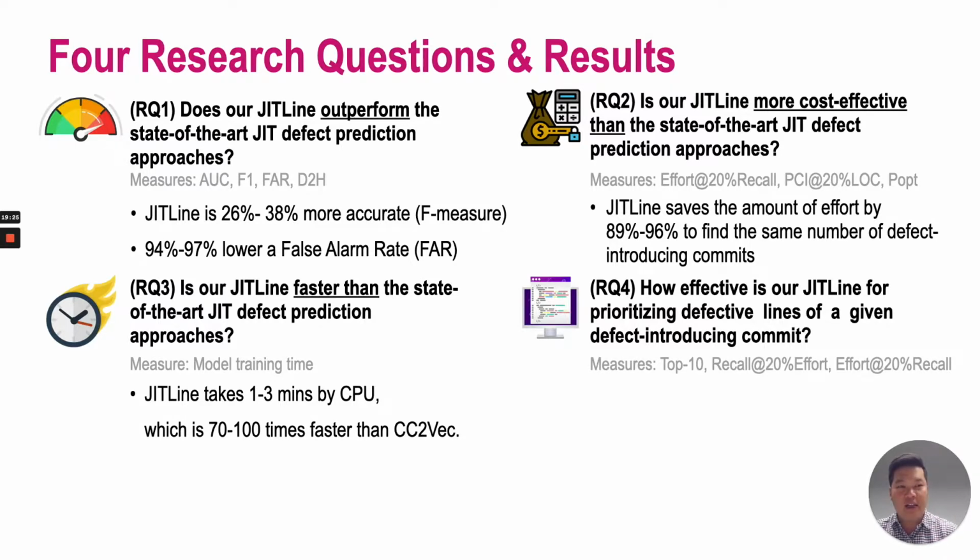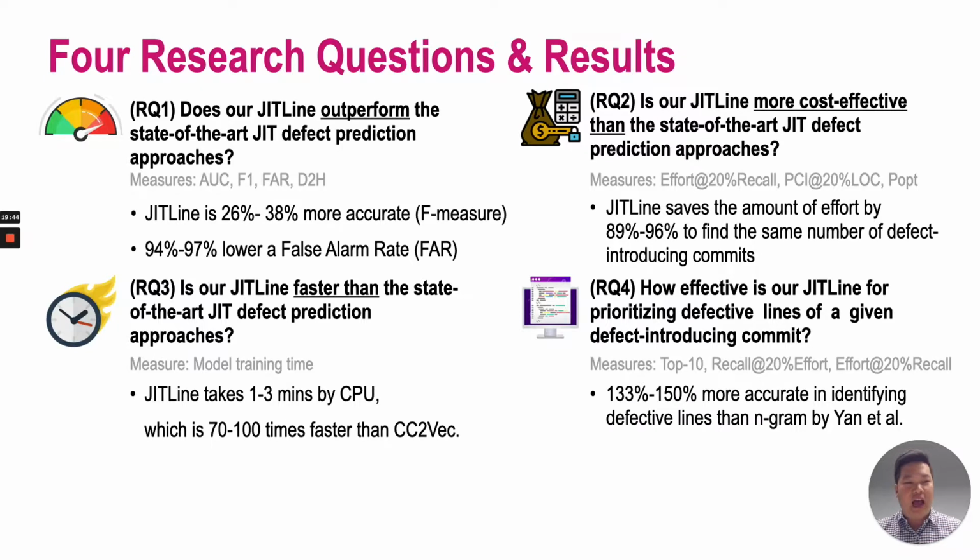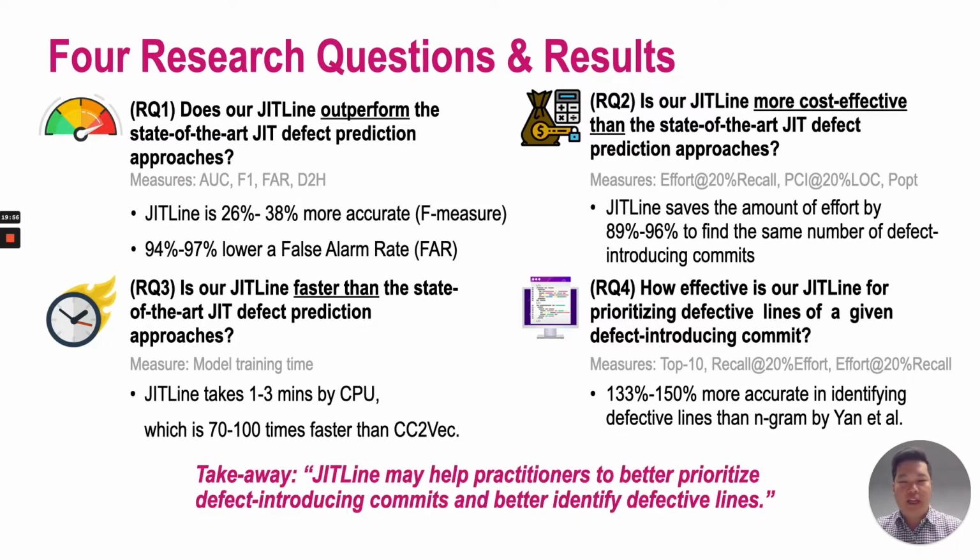Finally, we asked, how effective is our JITLine approach for prioritizing defective lines for a given defect-introducing commit? And we found that our approach is 133 and 150% more accurate in identifying defective lines than the N-gram approach by Yan et al. So these results lead us to conclude that JITLine may help practitioners better prioritize defect-introducing commits and better identify defective lines.